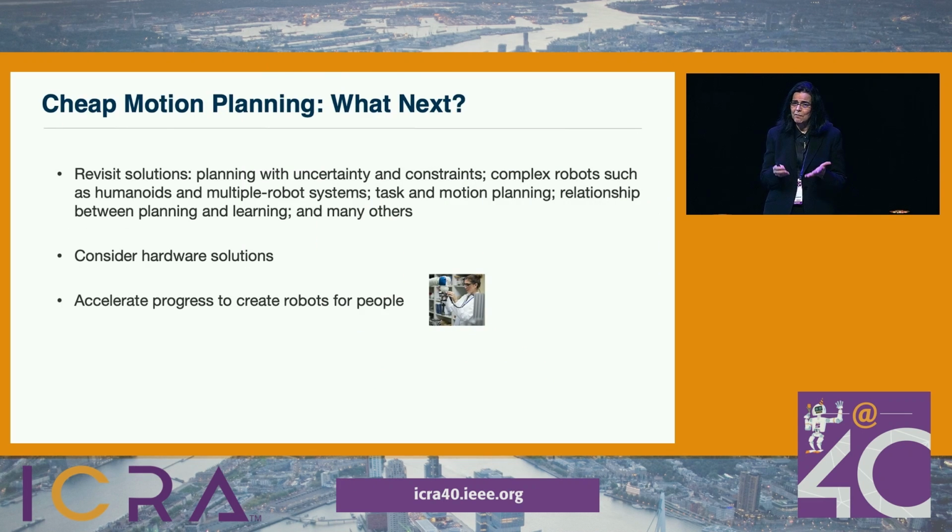So I'm very optimistic about this result. I think it's time to revisit solutions that we have had in the past about planning with uncertainty and constraints, about planning with complex robots such as humanoids and multiple robot systems. We need to rethink about task and motion planning and also the relationship between planning and learning. It is possible to have hardware solutions for the motion planning problem, I believe, in the future, and in general, accelerate progress to create robots for people.